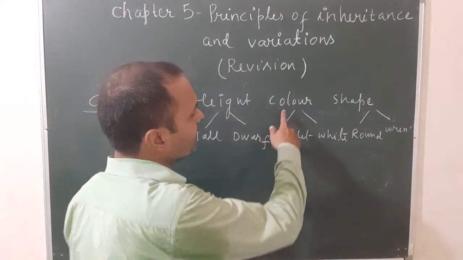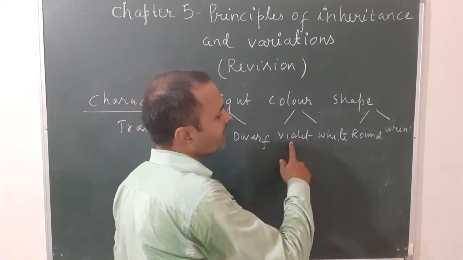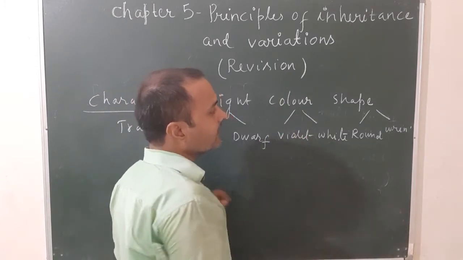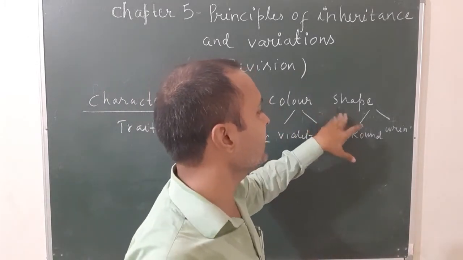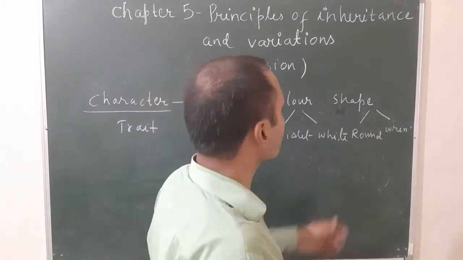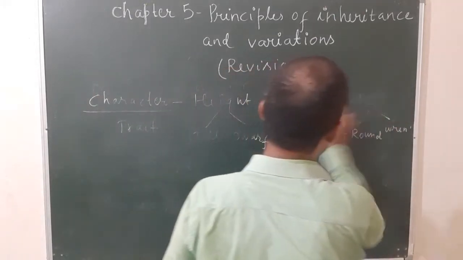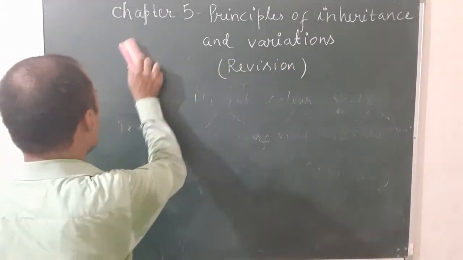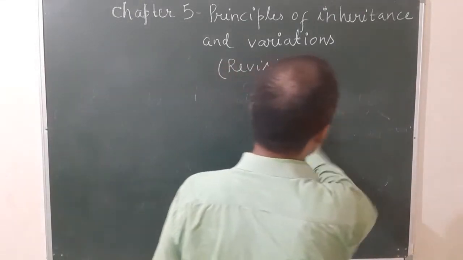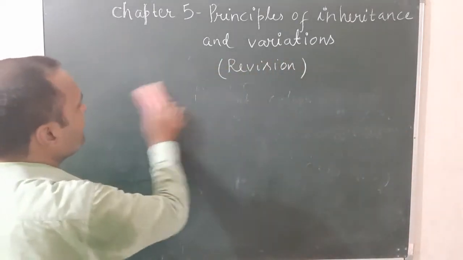Color is the character, whereas violet and white is the trait. Shape is the character, whereas round and wrinkled is the trait. Okay? So Mendel saw a total of 7 traits in the pea plant.